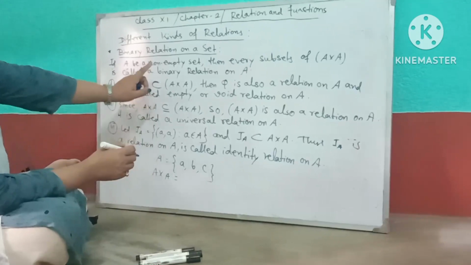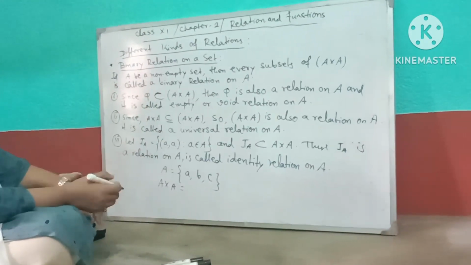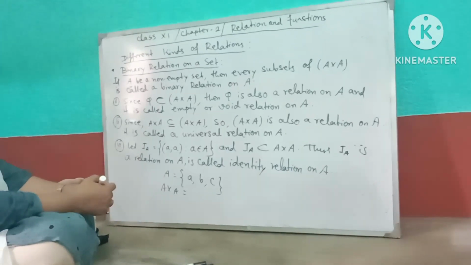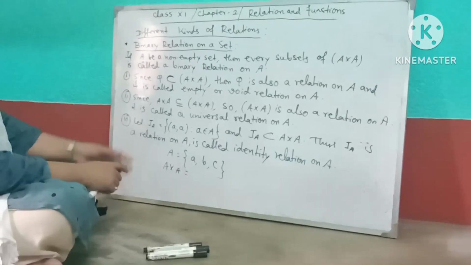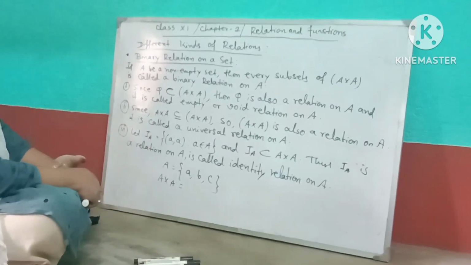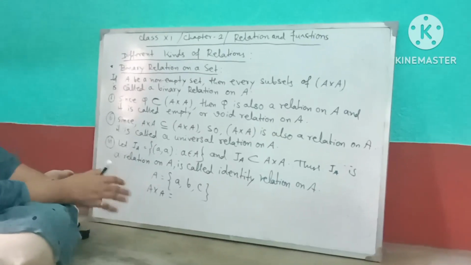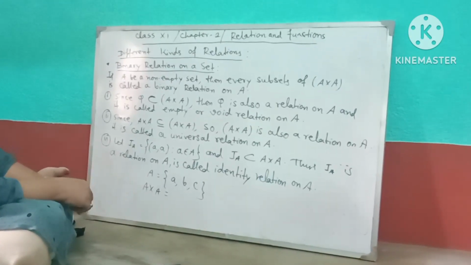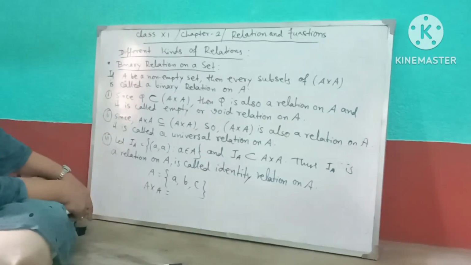then all subsets of A cross A will be the binary relations on A, because we know A cross A is a subset of A cross A. So if A be a non-empty set, then every subset of A cross A, the sets which are the subsets of A cross A, are called the binary relations on A.